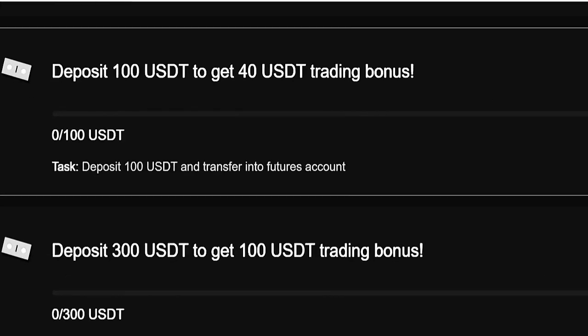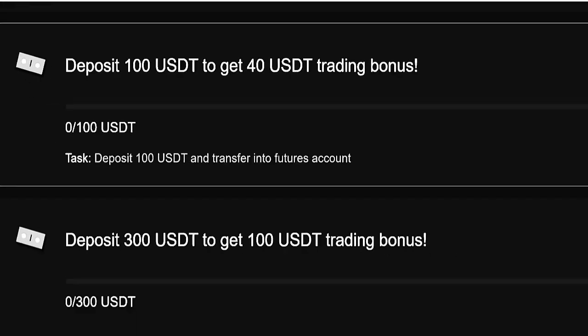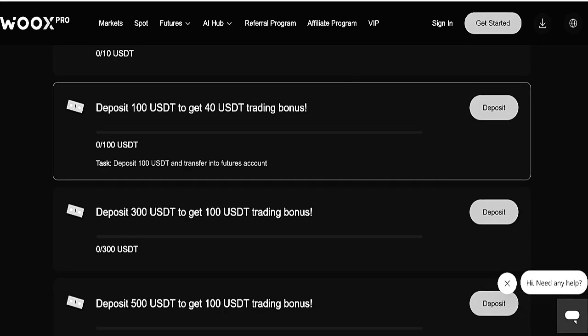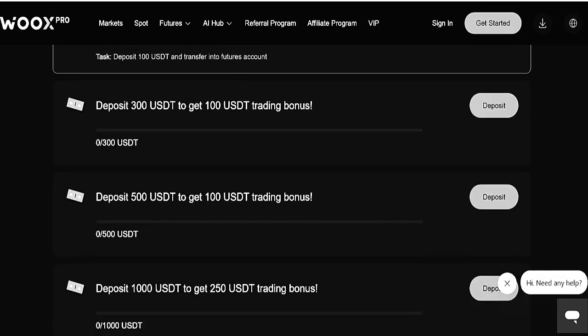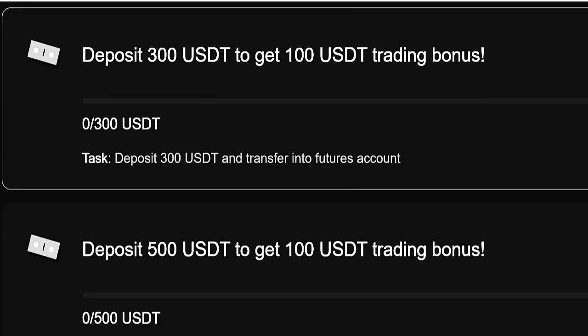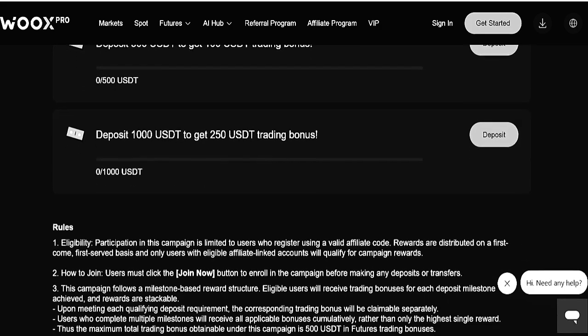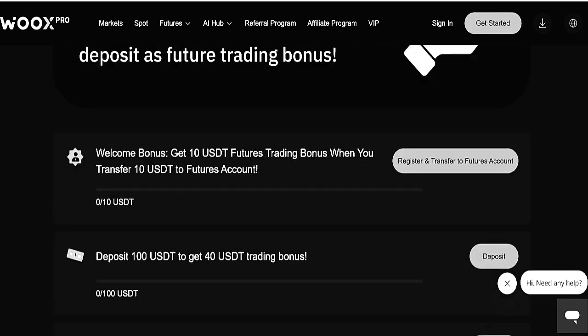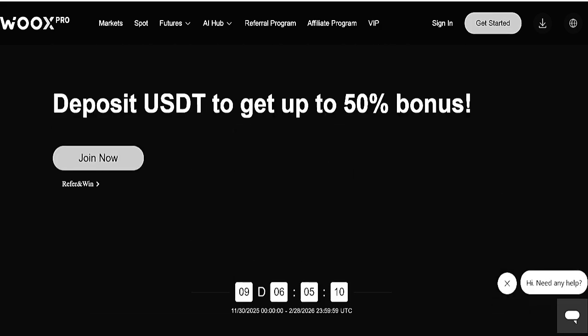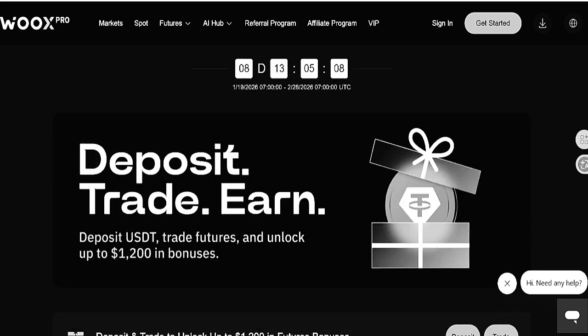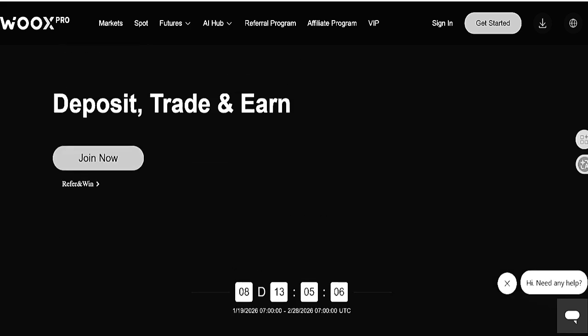And next is about a $100 deposit, and then you have to convert it into your future account to get $40 successfully. And next is about depositing $300, and you will also transfer into your future account to grab $100. And there you can also check the amount is going to increase. It means your reward will also increase. Don't hesitate on it. Next, you can also check about deposit and then you will get a reward.